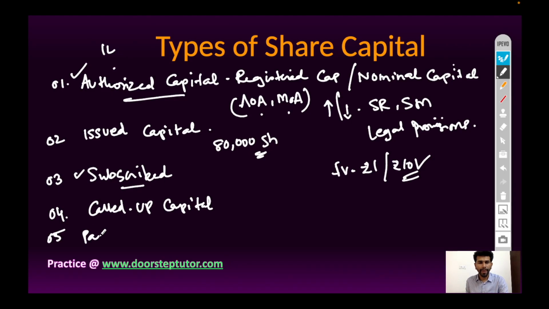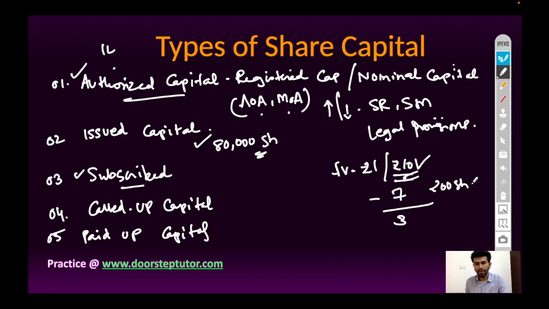Next, paid up capital. For example, the face value of the share is 10 rupees and 7 rupees is called up, so 3 rupees is uncalled capital. But out of the total number of shares which are issued and subscribed, if on 200 shares, 2 rupees out of 7 rupees is not yet paid by the subscriber, then it is called unpaid capital, and the remaining amount is called paid up capital.